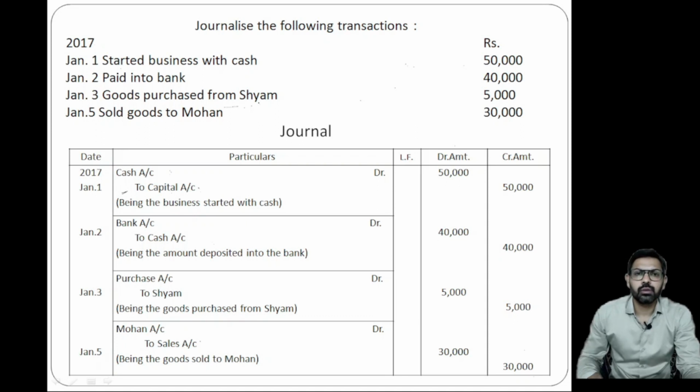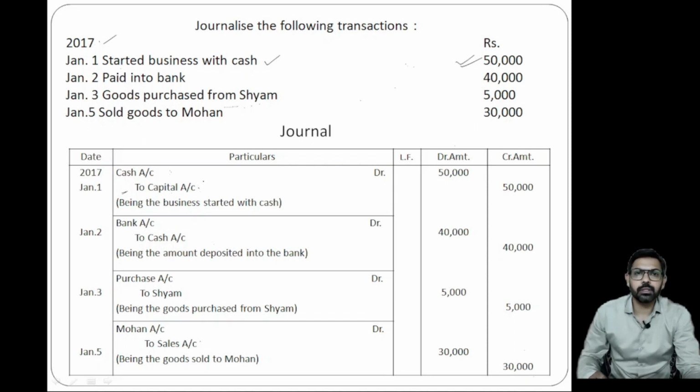Today we will solve journal entry questions and see how we can make journal entries through transactions and use golden rules. So, 2017 January 1st says started business with cash rupees 50,000. That means you are starting a business, so cash comes into the business. First we will use the real account rule.